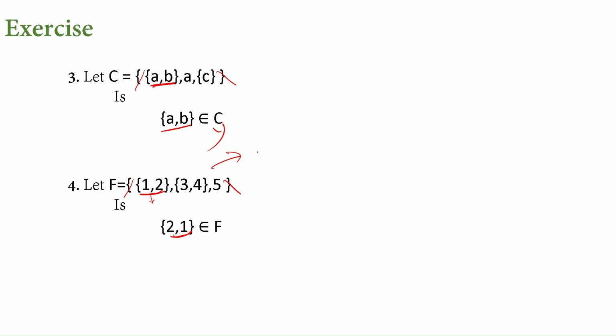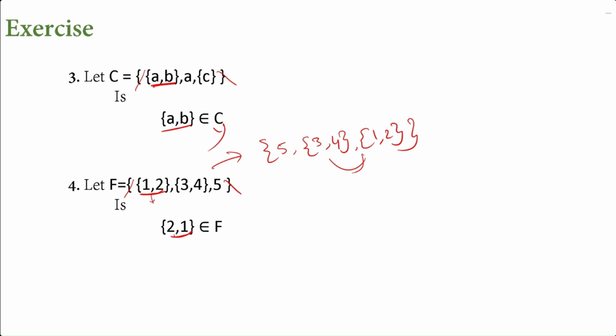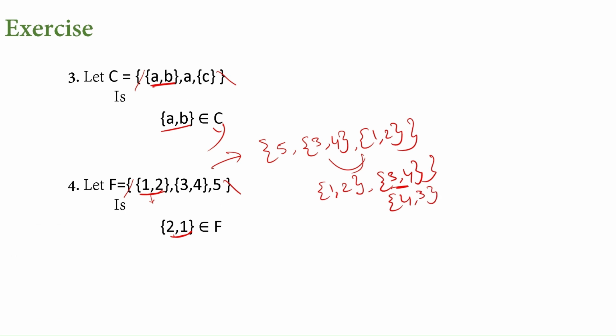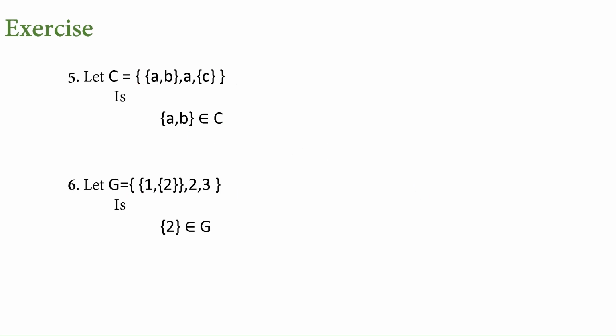Even if we consider here, this is the same as writing 5 comma 3 comma 4 comma 1 comma 2. Both are the same. These two might have got interchanged, like 1 comma 2, and then we might have 3 comma 4. Again, within these braces the order can be changed, it doesn't matter. So here we have this element as 1 2, but now we have it as 2 1, so order doesn't matter. That's why this is an element of F.